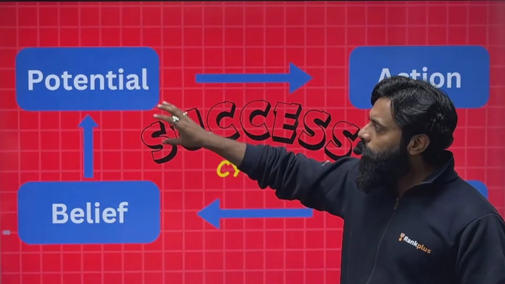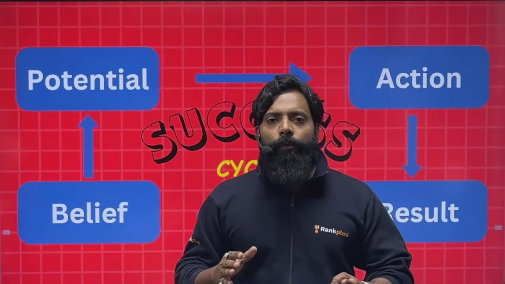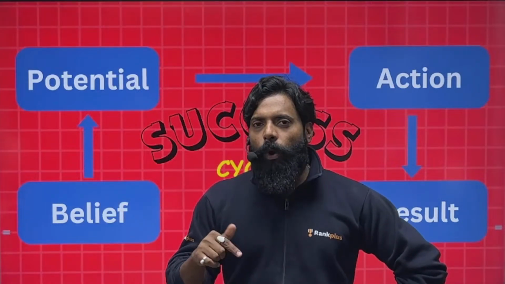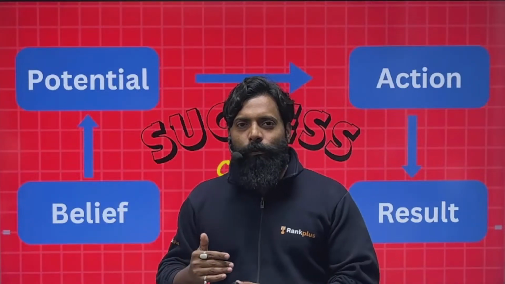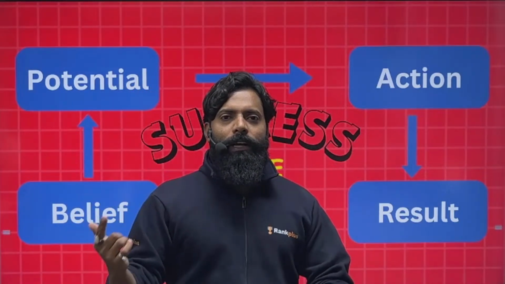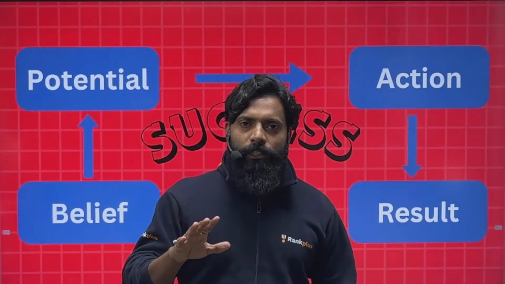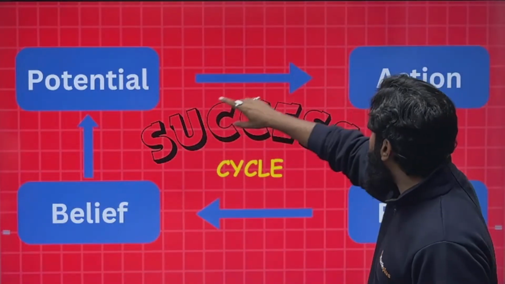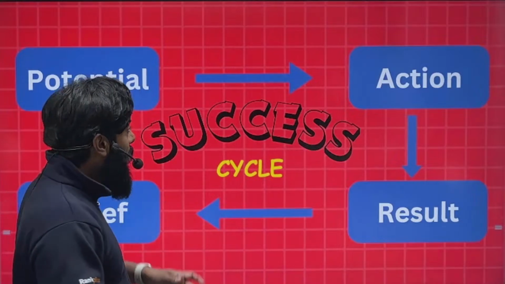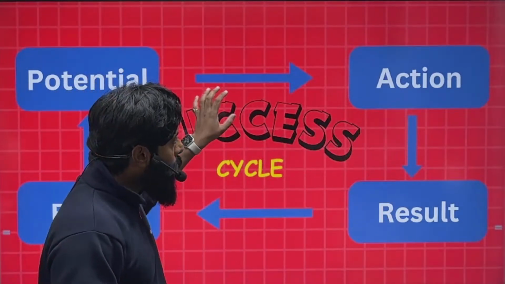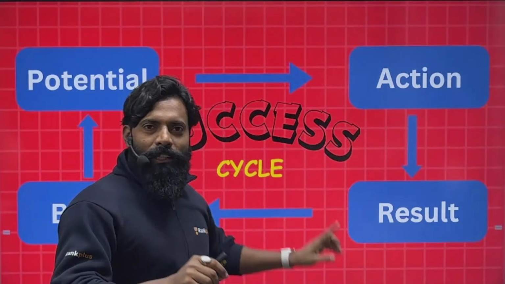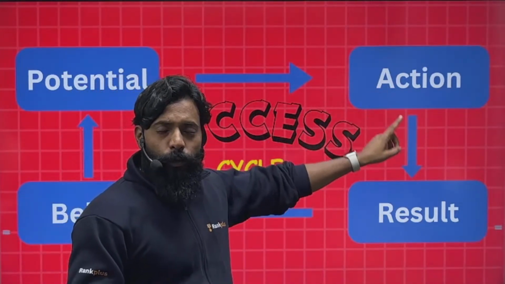The cycle starts from the potential. We all have equal potential, I would say, and if we do not take action, that potential will not give us the result. So if you have the potential, or your friend may also have equal potential, but if you take action, then only you will see the result, right? And to get the massive result, you have to take massive action. This is very simple. You have the potential, you have to take the action, and you will see the result.